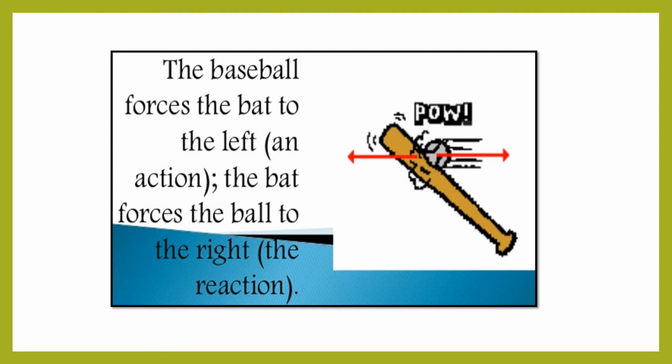So when a baseball is there and it is acting the force on the bat to the left, that is an action force, and that bat is also forcing that ball in the right direction. So there is a reaction force, and the speed of the bat decreases because there is a reaction force. First of all there is an action force. So this action force of equal magnitude and in opposite direction on the bat is the reaction force, and due to that speed of the bat decreases.